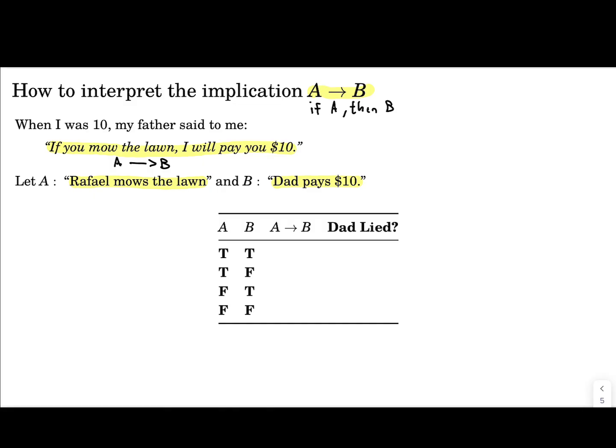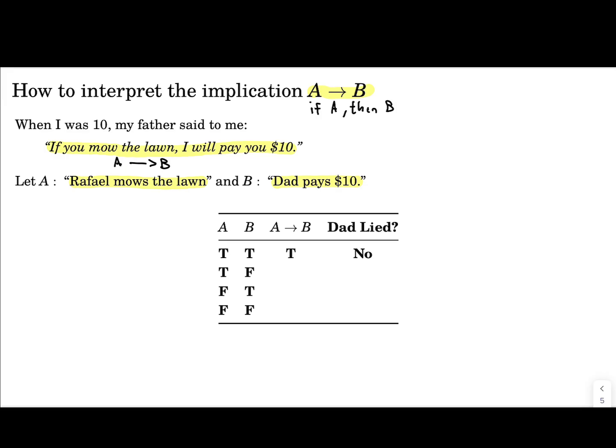Okay, so let's consider the first case, the first row here. Suppose that A is true and B is true. This means that Raphael mowed the lawn and Dad paid. In that situation, did Dad lie? No, he didn't lie, because he said that if I mow the lawn, he would pay, and he paid. So that means that the implication is true.